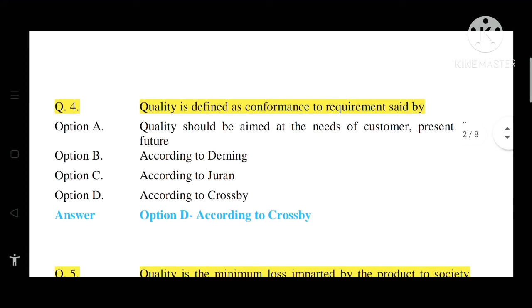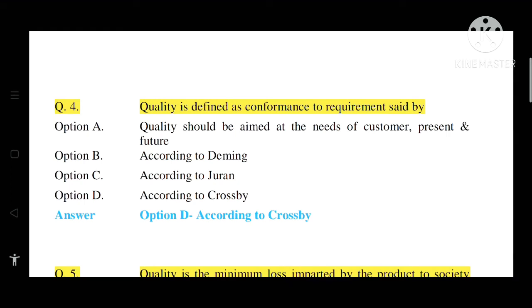Question number 4. Quality is defined as conformance to requirements set by. Options are option A, quality should be aimed at the needs of the customer, present and future. Option B, according to Deming. Option C, according to Juran. Option D, according to Crosby.